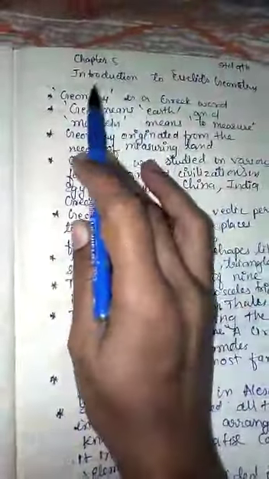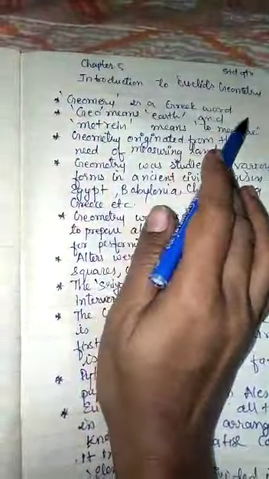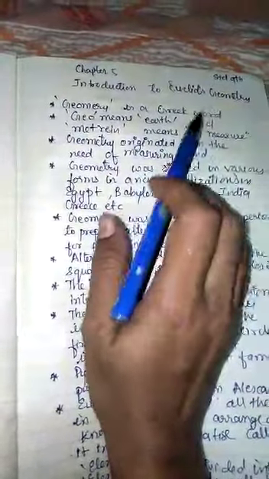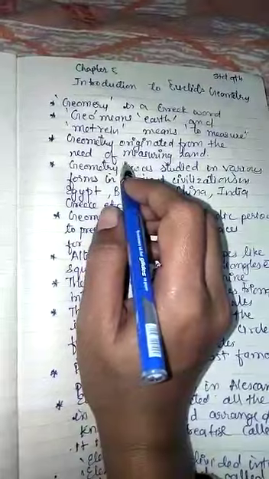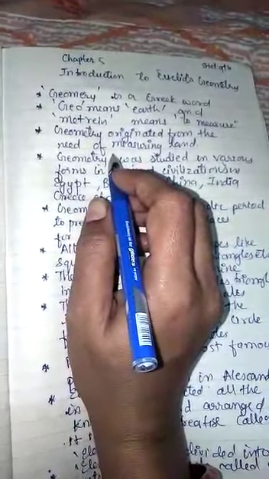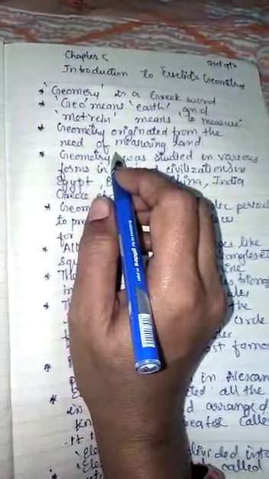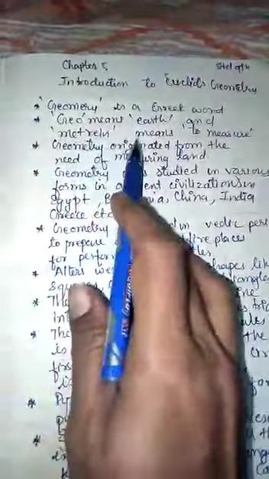Hello children, today we will start the new chapter, chapter number 5, Introduction to Euclid's Geometry. Okay, now it is the basic. In this we will study how geometry originated and what were the different axioms and postulates of geometry. Okay, now let us do the introduction first.